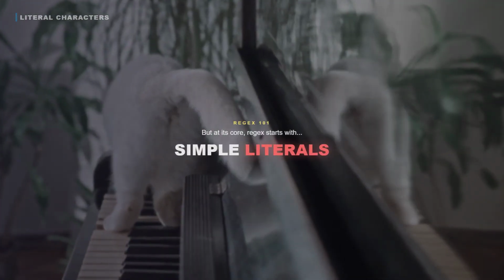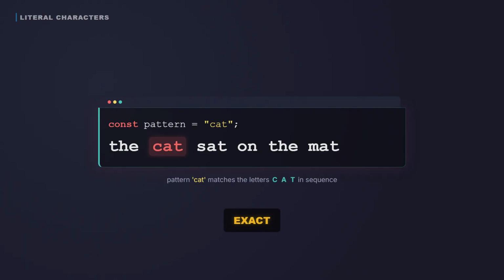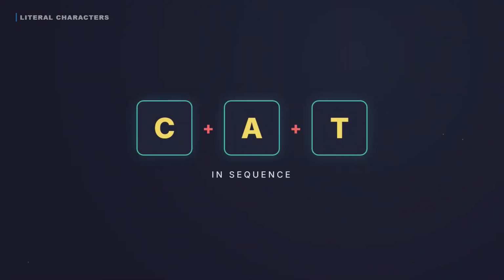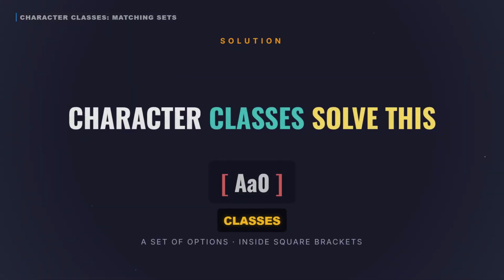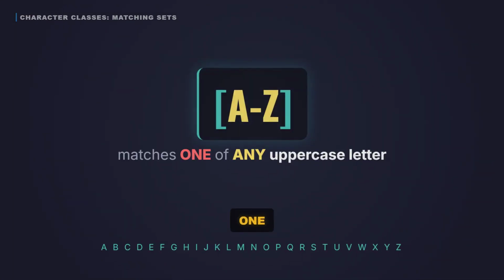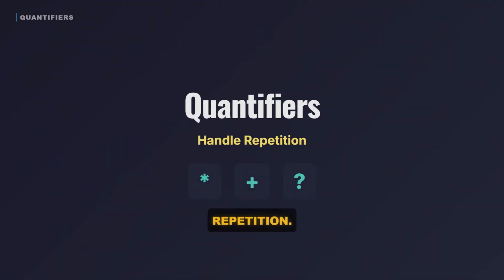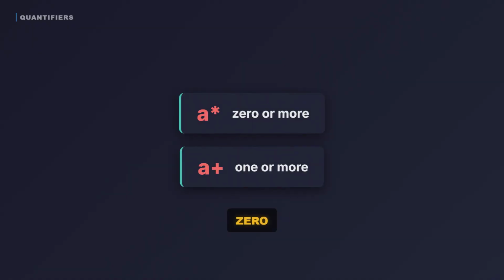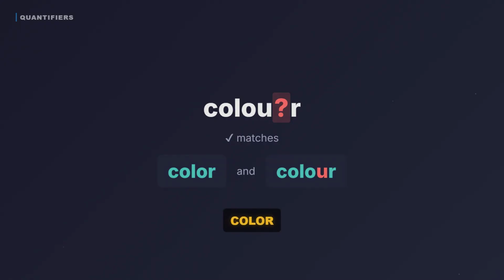But at its core, Regex starts with simple literals. The pattern cat matches the exact letters C, A, T in sequence. But what if we want any uppercase letter? Character classes solve this. [A-Z] matches one of any. [0-9] matches any digit. Quantifiers handle repetition. Asterisk, 0 or more. Plus, 1 or more. Question mark, optional. So colou?r matches color and colour.